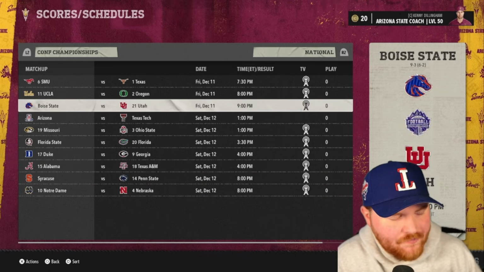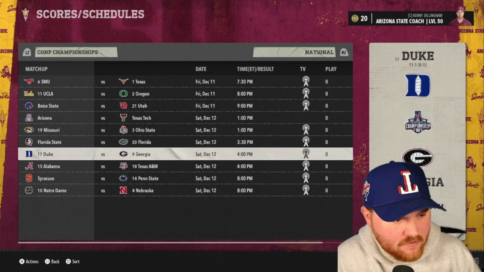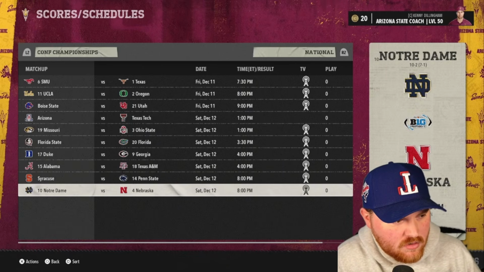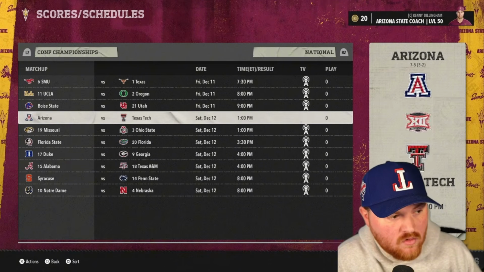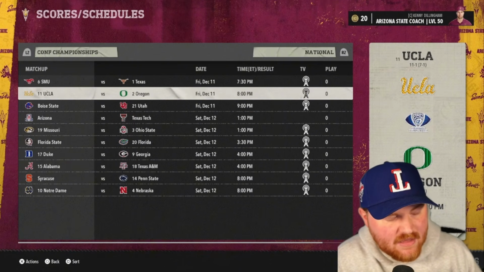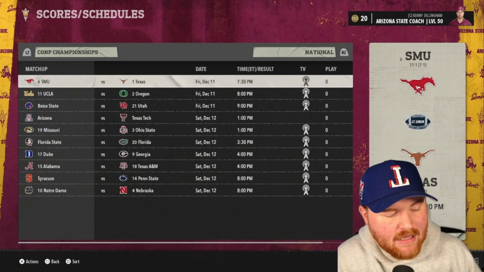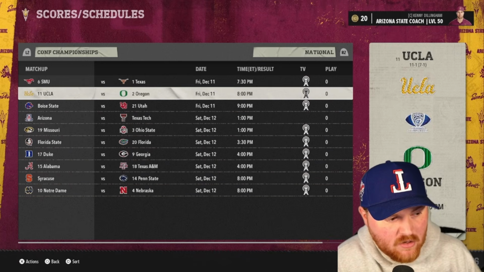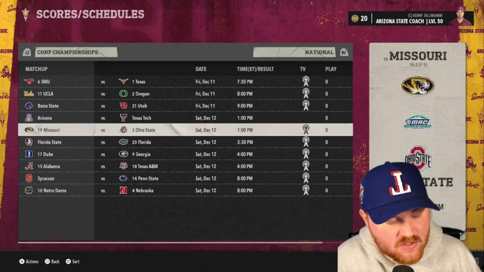Okay, so automatic qualifiers are probably 1, 2, 3, 4, and 5. I think that the Pac-12 gets an automatic qualifier either way. The Big Ten gets an automatic qualifier either way. And Conference USA gets an automatic qualifier either way. MAC could lose one if Missouri gets the win.